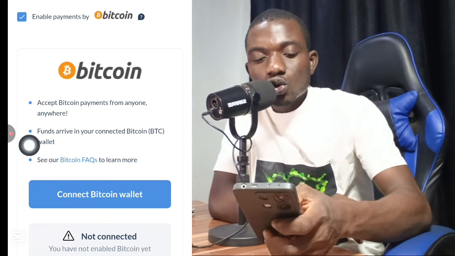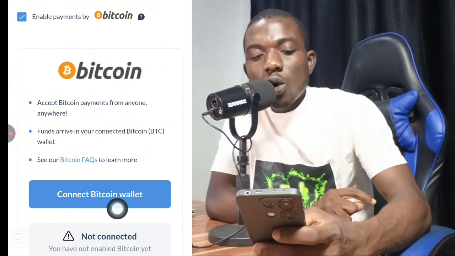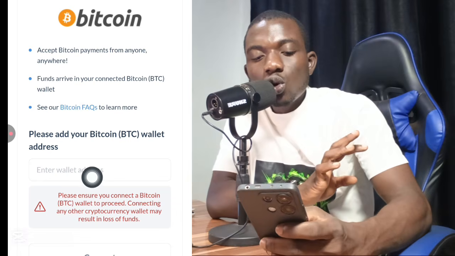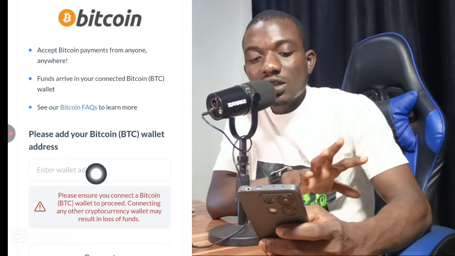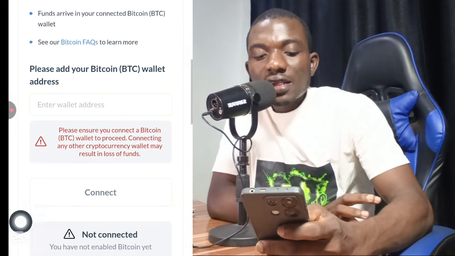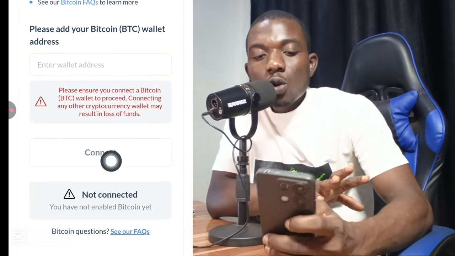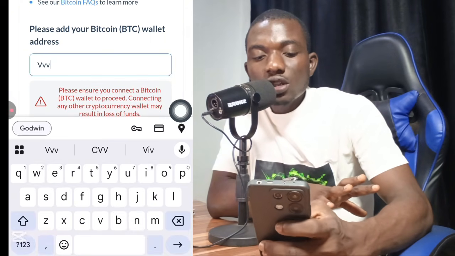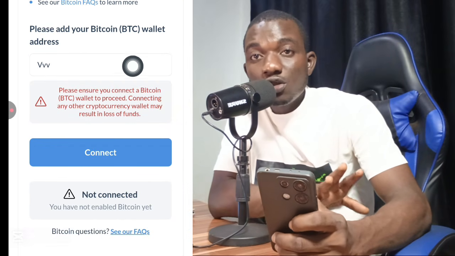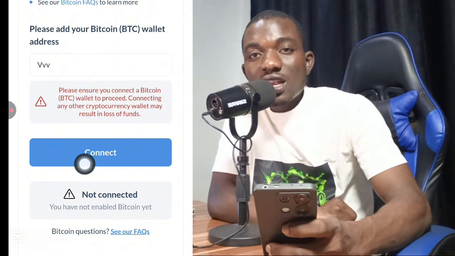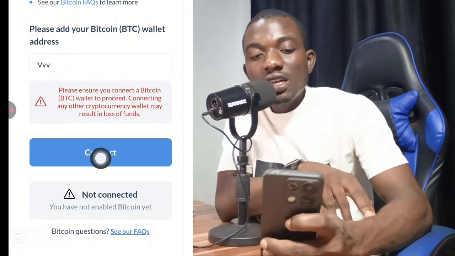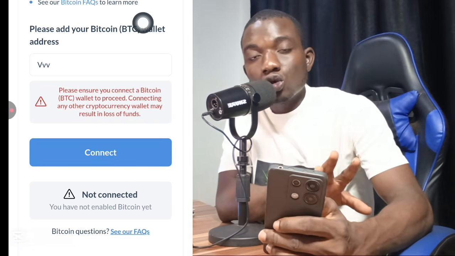The next thing you need to do is to scroll down right now to this section and click on Connect Bitcoin Wallet. Once you click on Connect Bitcoin Wallet, the next thing you need to do is to input your Bitcoin wallet right here. Once you input your Bitcoin wallet right here, the next thing you need to do is scroll down right now to this section. You are going to see Connect. Let's say you put the Bitcoin wallet right here. I'm just using this as an example. This Connect will be visible for you to click. You will be able to click it. Once you click it, it will save automatically to your profile.